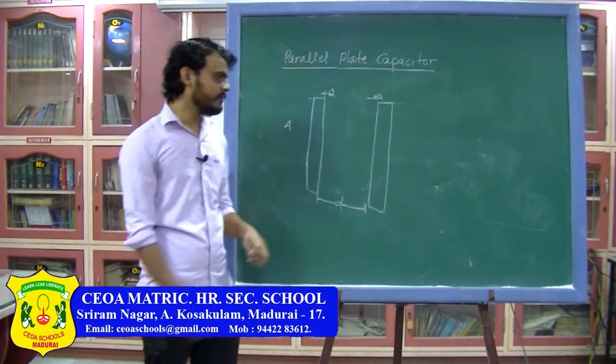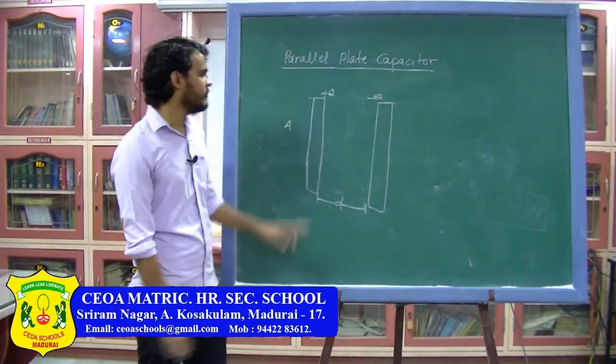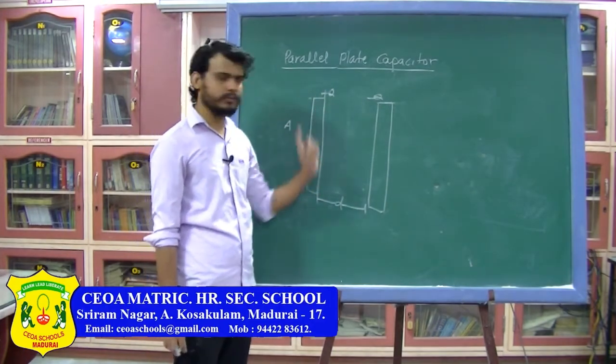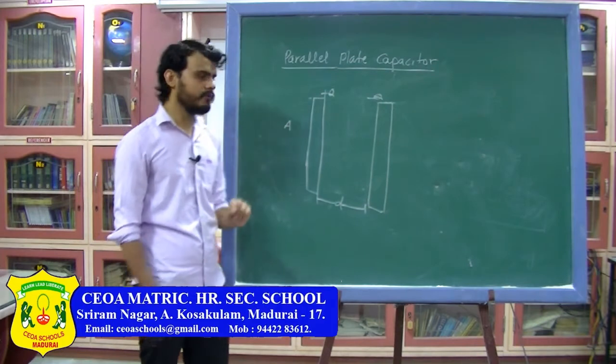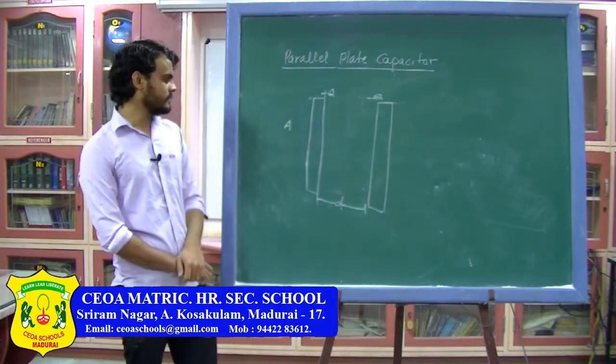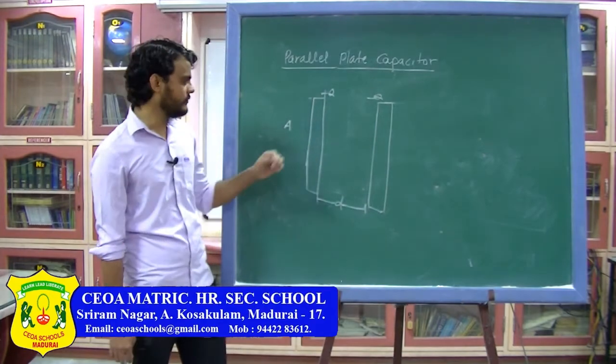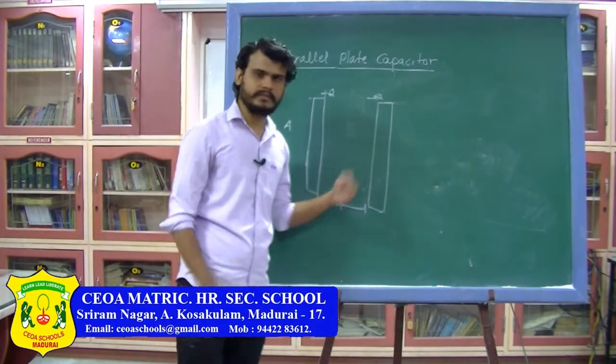To find the parallel plate capacitor capacitance, what I need to do, first I have to find the charge on the plate. So here charge transferred is plus q, so charge I have found out. Now I have to find the potential of the plates. So here I have to find the potential difference between these two plates. So let us find out the potential difference between these two plates.